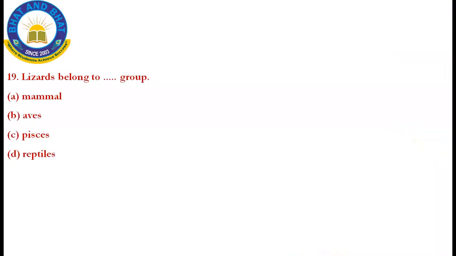19th question. Lizard belongs to blank group. Lizard belongs to which group?